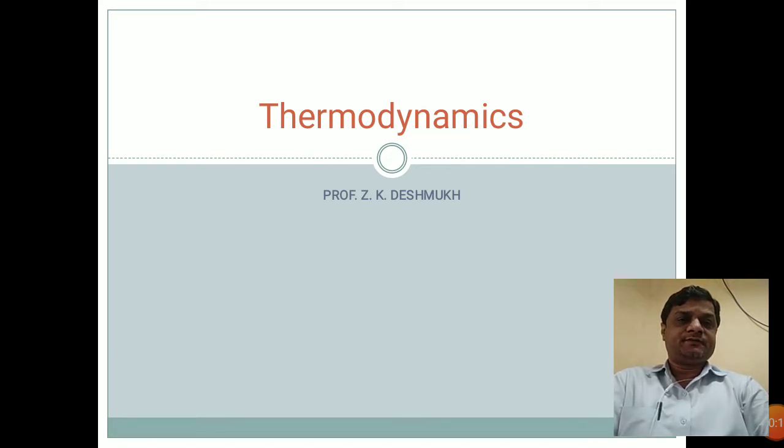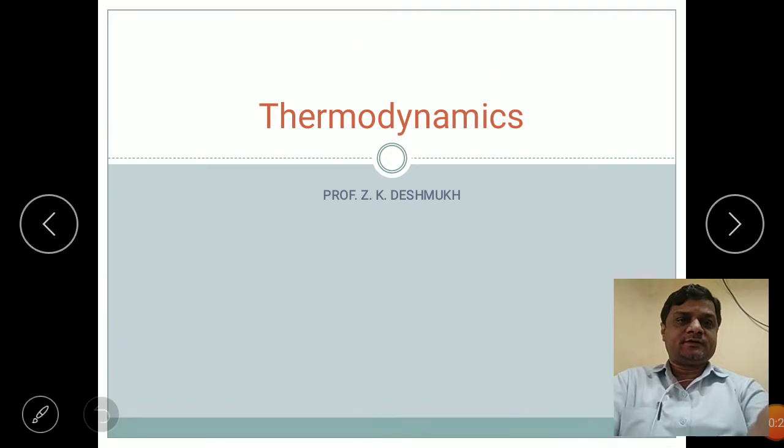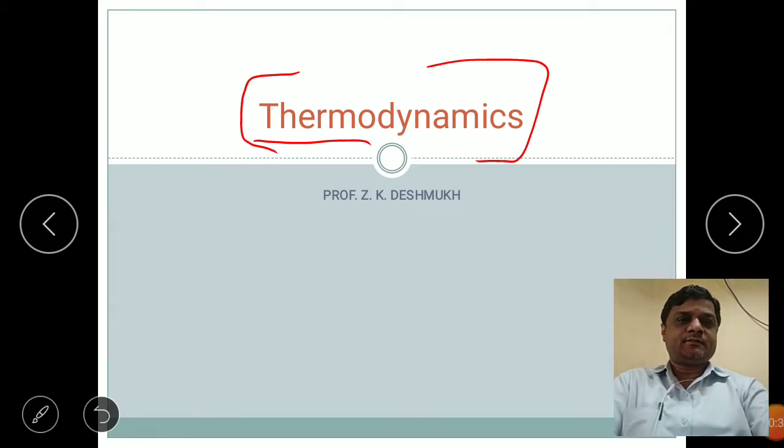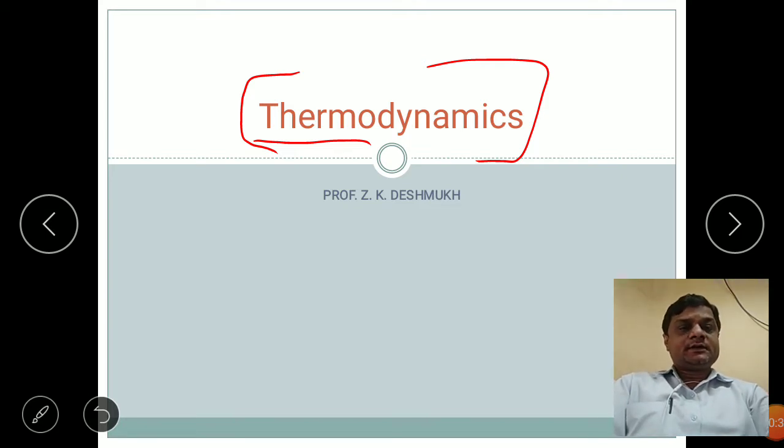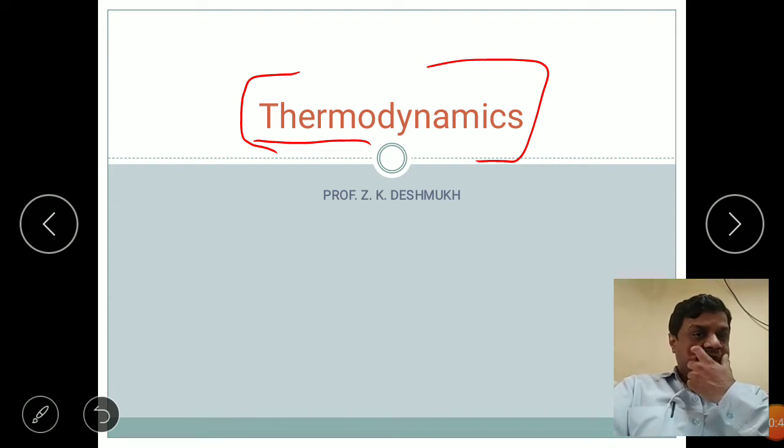So from the name itself we can see there is a thermo and there is a dynamics. So what does that mean? The thermo is nothing but the heat required. Thermo is related with the heat, and dynamics means there is some body in some motion. So that is nothing but thermodynamics. From the name itself we can say there is some change in the heat taking place within the body. Okay, so that is nothing but thermodynamics.